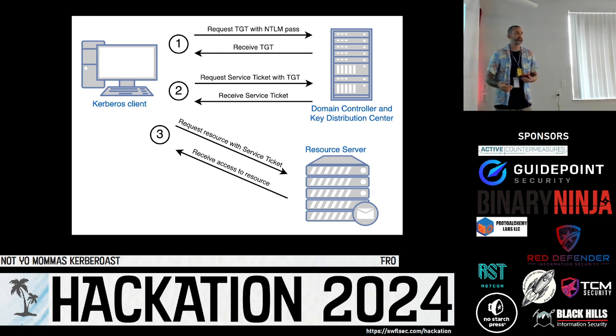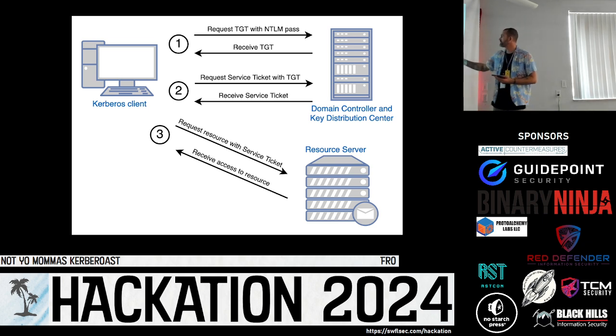Each time a user wants to access a service, they will present the Ticket Granting Ticket to the key distribution center, and the key distribution center validates the Ticket Granting Ticket and returns a TGS. So we get our TGT, and we ask for a resource. They say, here's your TGS. We receive that TGS, and then what we do is we present it to the service that we want to use it for. Okay? The service checks the validity of this TGS ticket, and if all is well and the user's allowed to access this resource, it grants access to that service and checks the user rights.